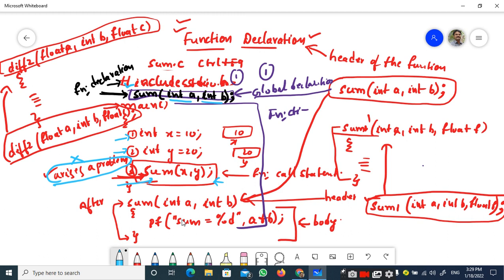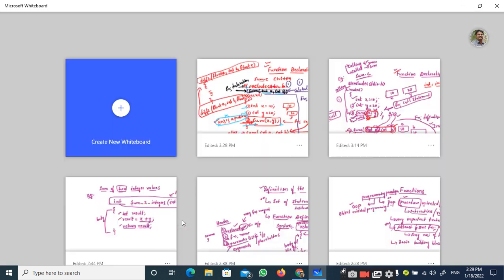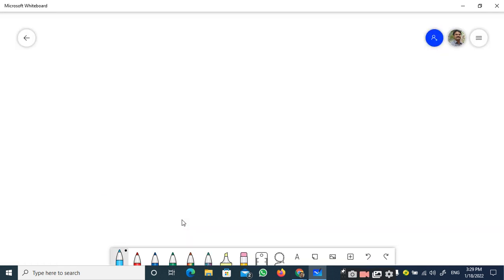Very good. But what happens if I give the function definition before the function call itself? Do we need to have the function declaration? This is the question raised by some of the students, right? So if I have the function definition before the function call, is there any need for the function declaration? Let us discuss that one also, and we will end that topic here, right?